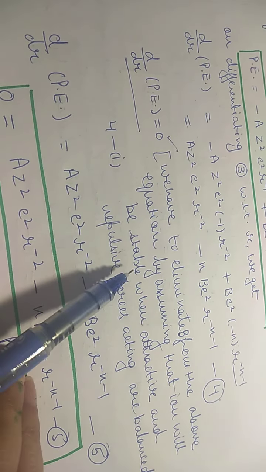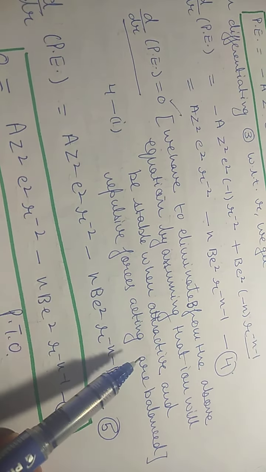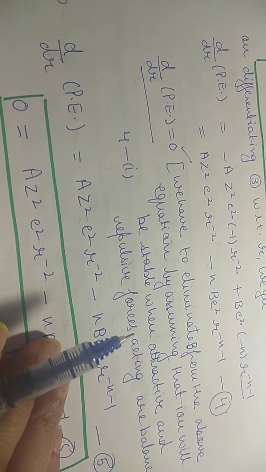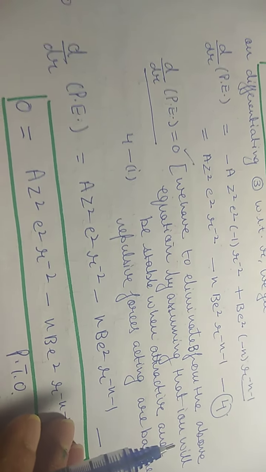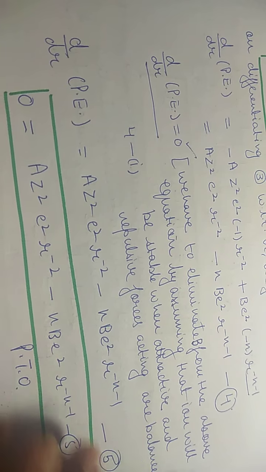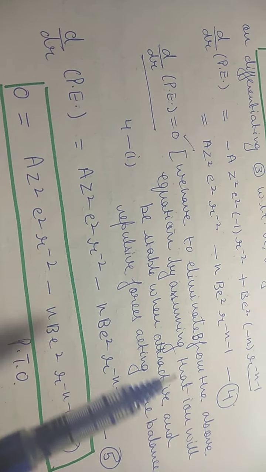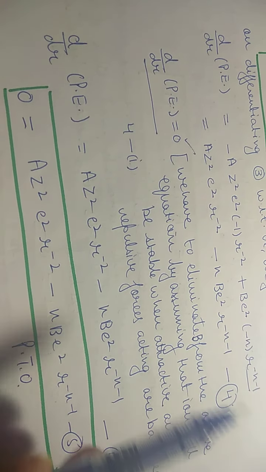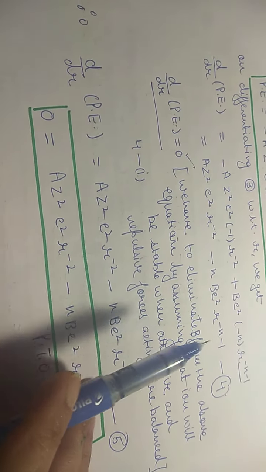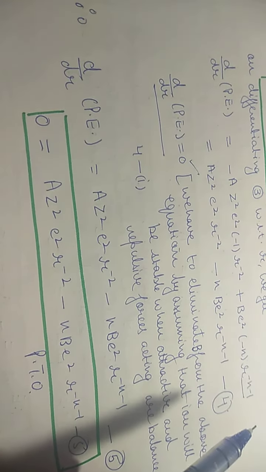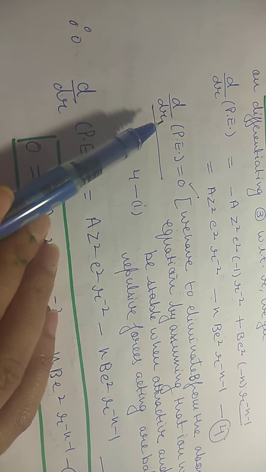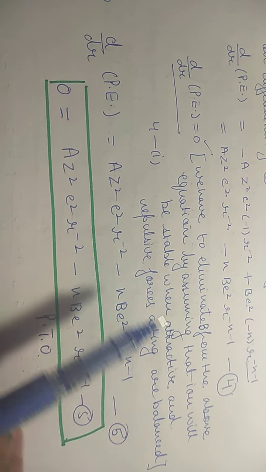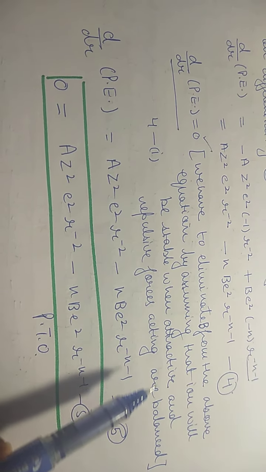and we will assume that the ion will be stable when attractive and repulsive forces are balanced. और मैंने आपको बताया था कि attractive and repulsive forces will be balanced at equilibrium. और ये भी बताया था, जो पीछे ग्राफ बताया उसमें ये बताया गया है कि जो इक्विलिब्रियम है उस पे potential energy की value minimum होगी at equilibrium. So minimum value means it will be equal to 0. So dU upon dr of potential energy will be equal to 0. This we are assuming at equilibrium, means when attractive and repulsive forces are balanced.